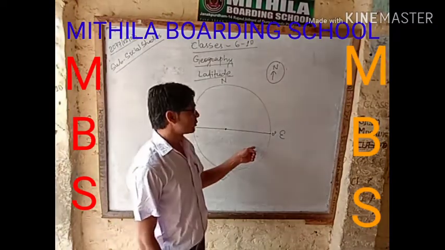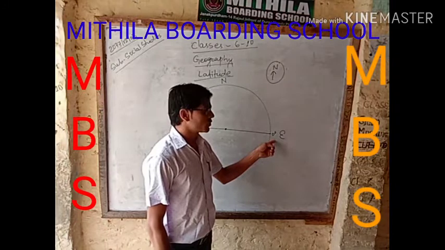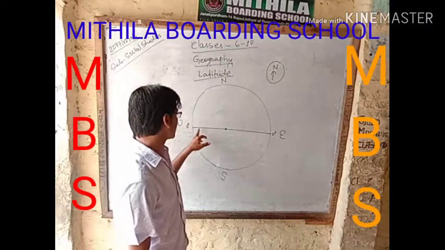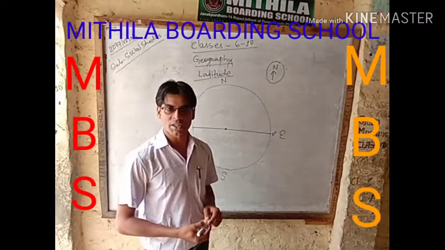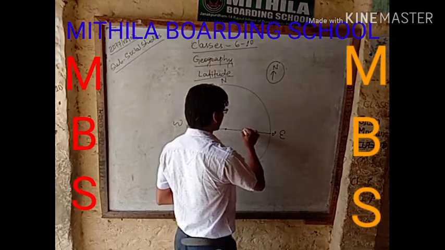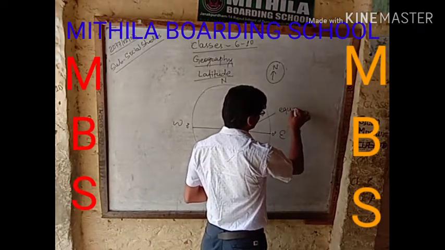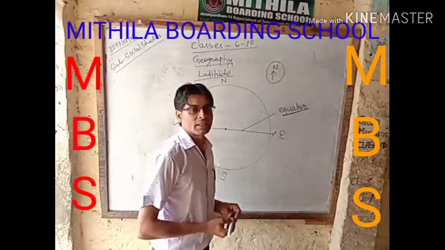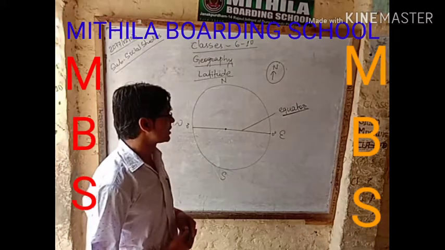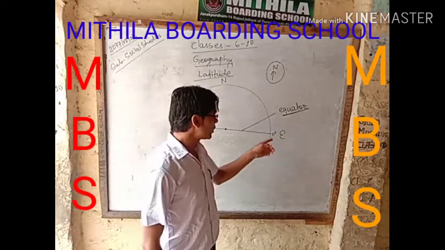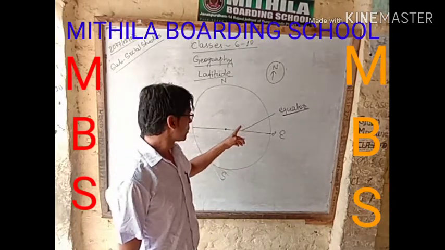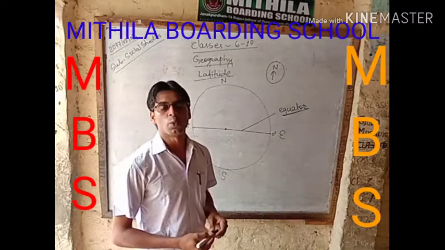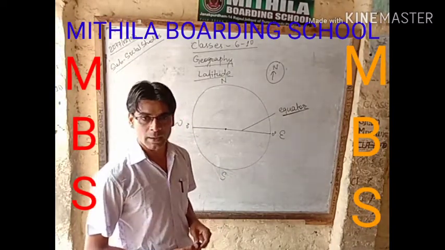An imaginary line which starts from 0 degree in the east, crosses the center and ends at 0 degree in the west is known as the equator. What is the equator? The equator is the imaginary line drawn from 0 degree in the east, passing through the center and ending at 0 degree in the west.